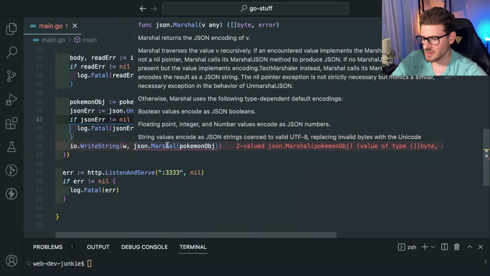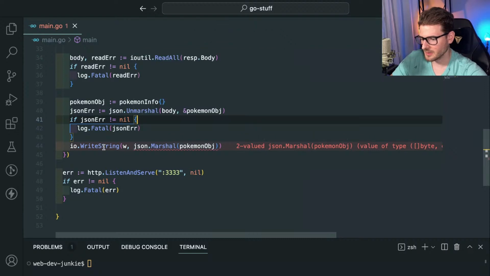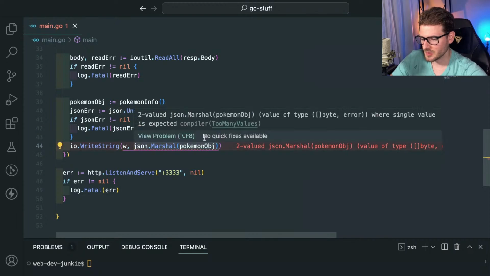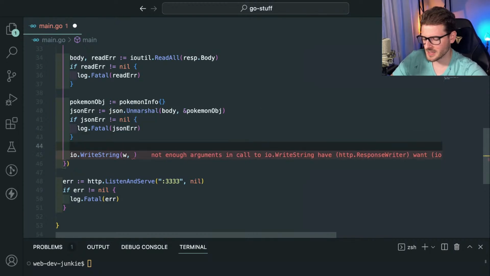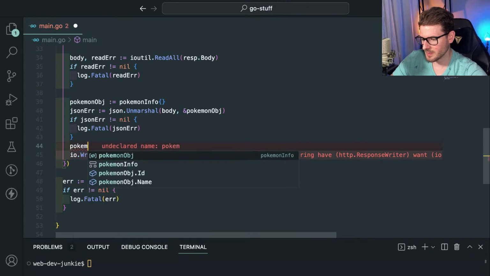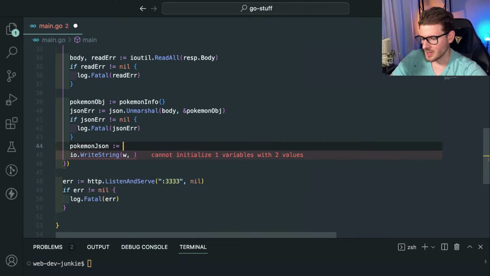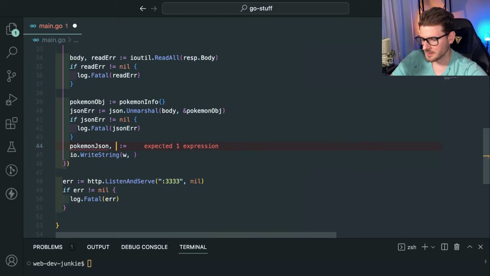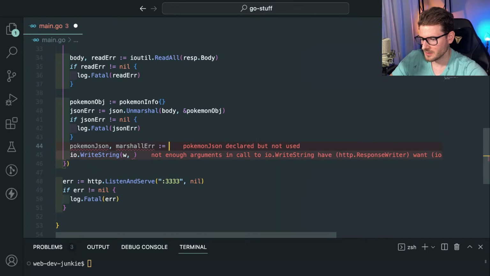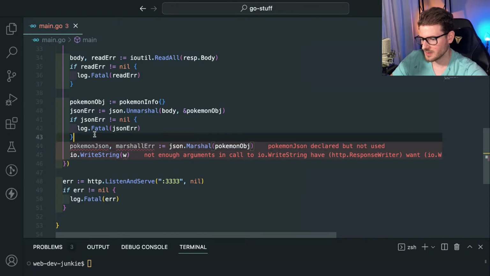So this thing takes in a v any. Marshal returns the JSON encoded of v. So it doesn't return a string, it returns a byte or an error. What is write string? Okay, so let's pull this out so I'm not confused. This thing is going to get back the Pokemon JSON, and I think it also gets an error. So like marshal error. All that. Is that how you do it?